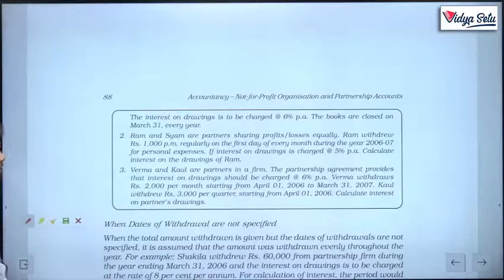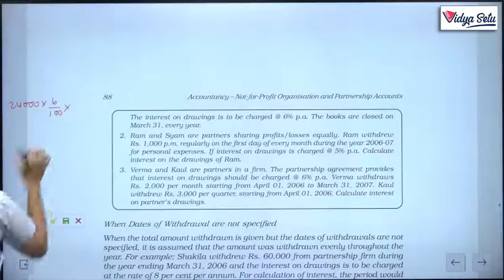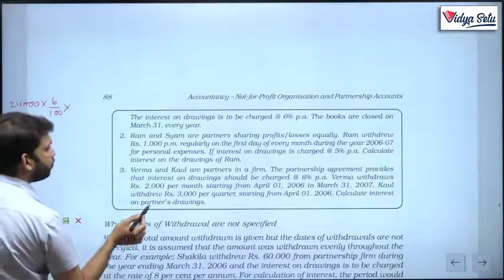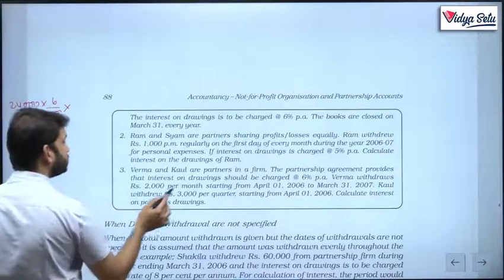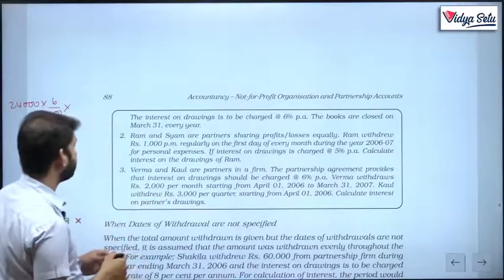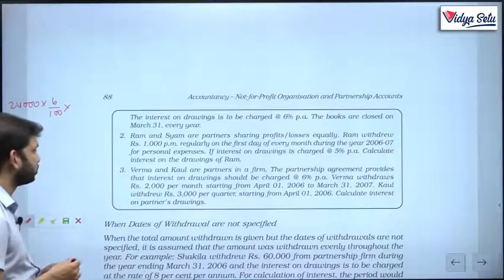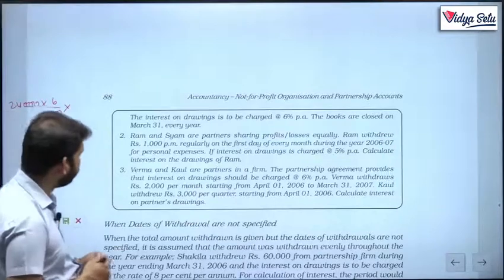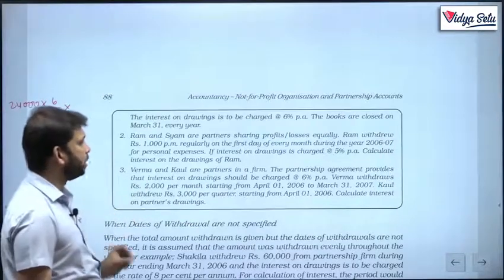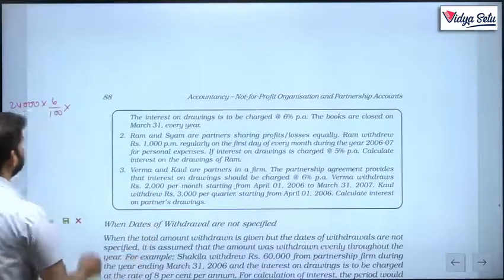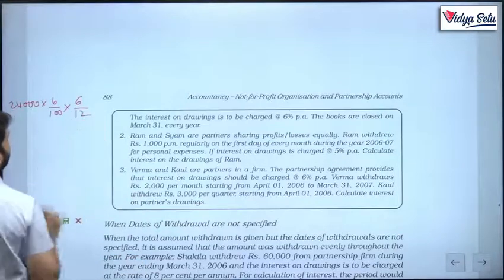Verma's one is very simple. He withdraws 2,000 per month, so 24,000 he withdrew in total. The rate of interest is 6%, and he withdraws per month from 1st April. Now see, we don't know whether this is at the beginning of the month or at the end of the month. If nothing is mentioned, very important, it will always be for half year.